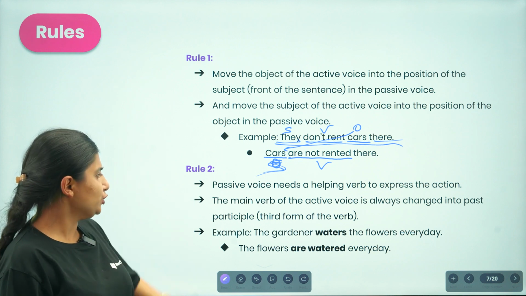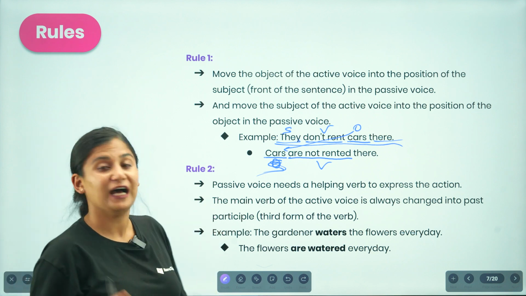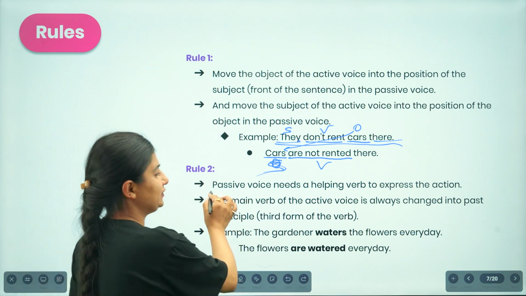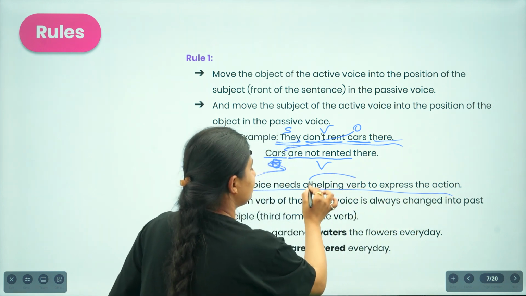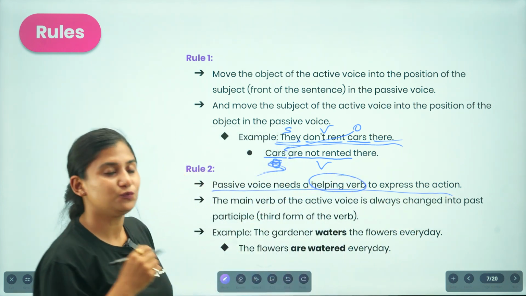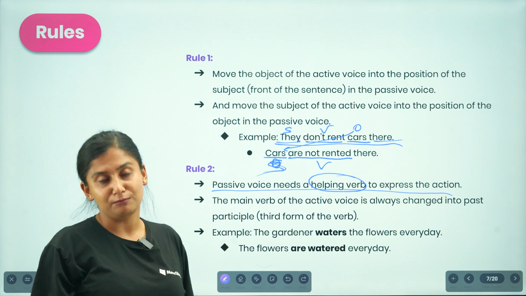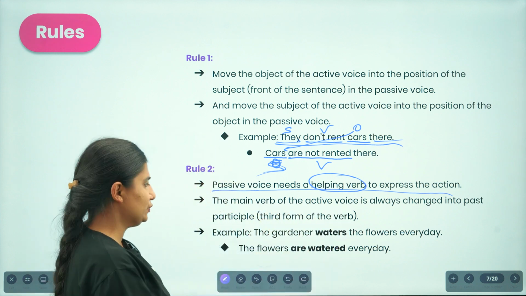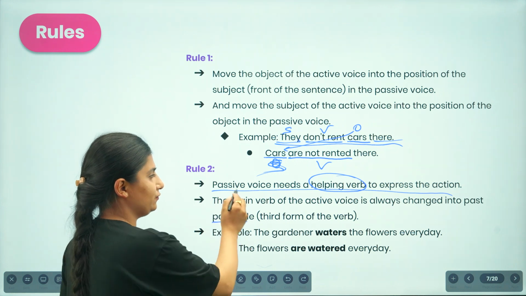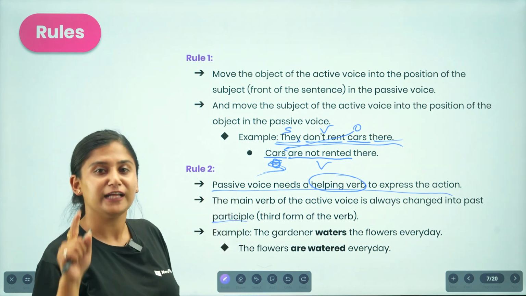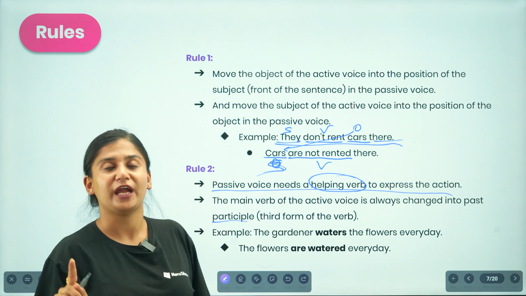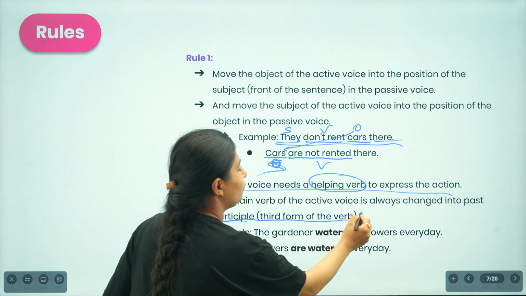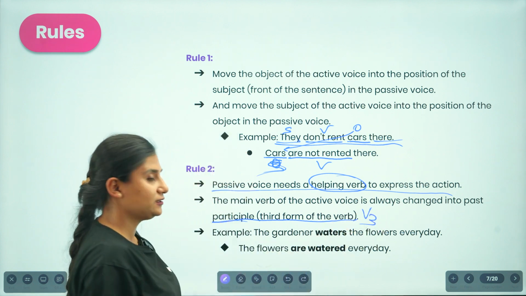So rule number 2 is, the passive voice needs a helping verb to express the action. Always remember that the passive voice is always in need of a helping verb. So we need the helping verb whenever we are to express the action in a passive voice. The main verb of the active voice is always changed into the past participle. The first thing is to add the helping verb, and the second thing is to change the verb that is in the active into the past participle form, that is the third form of the verb, V3.